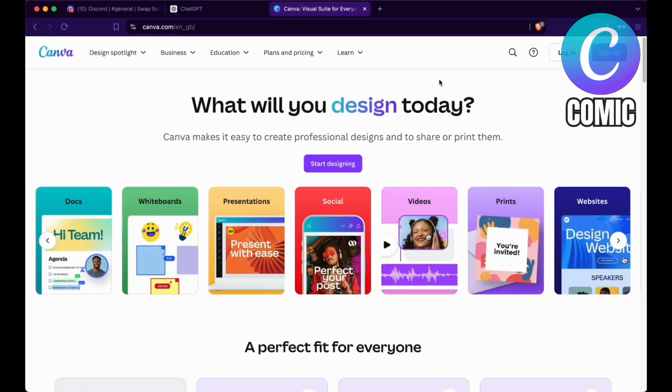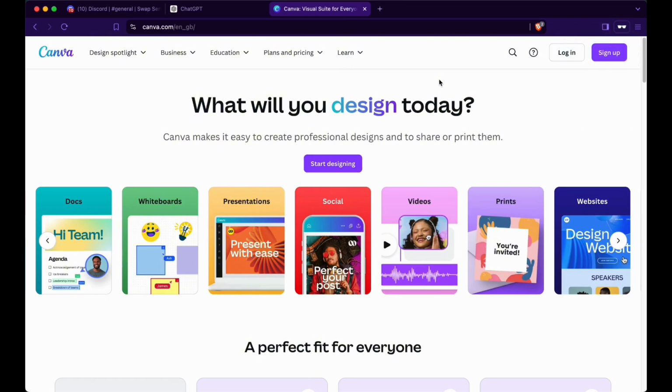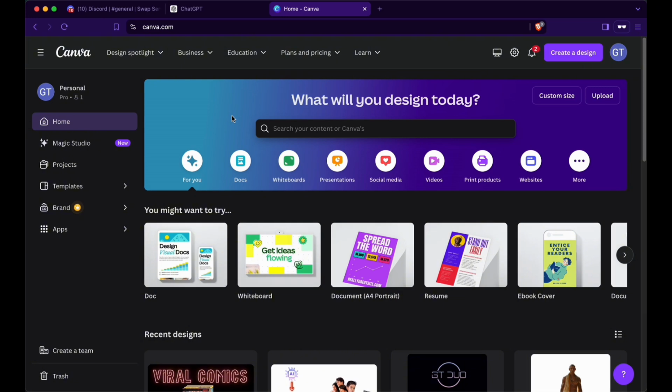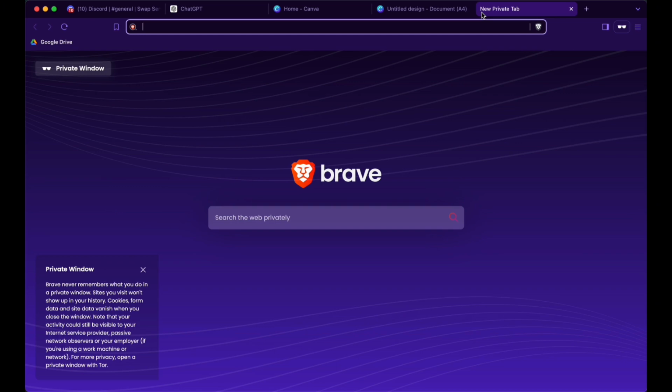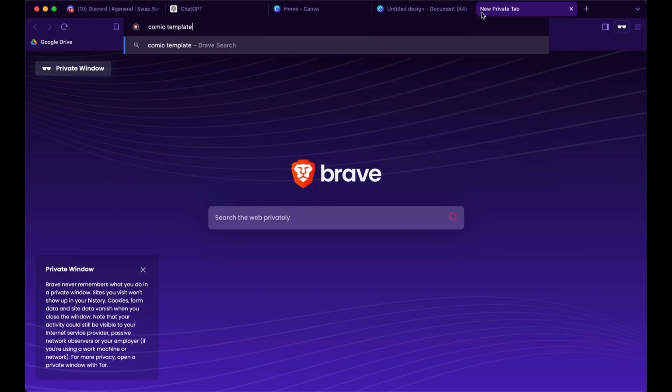Before we get on to creating the actual images for your comic, we also have to be aware of the alignment of the comic. Step number 1 is going to canva.com, which is the tool that we're gonna use to set everything up. Once you've created your account inside of Canva, go to Create a Design, go for Document A4 Portrait. To get inspiration of what kind of layout for the comic you're gonna have, simply search comic template layout.